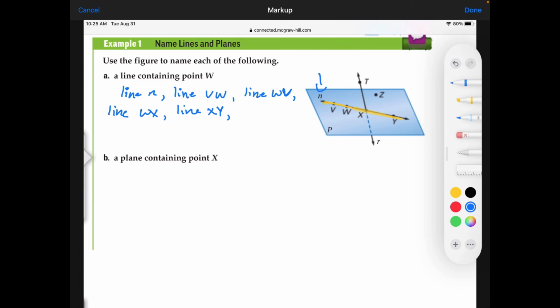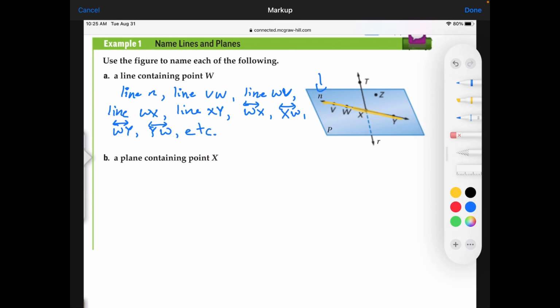If we wanted to use only symbols to name this line, we could say WX and then draw the line at the top. Remember, order doesn't matter, so I could say XW. When you are drawing and using symbols, you have to make sure you add those arrows at the end to represent that it goes infinite in both directions. I can use these 2 other letters. Let's use WY, or YW. And I'm just going to put etc. because there are so many different ways, okay?